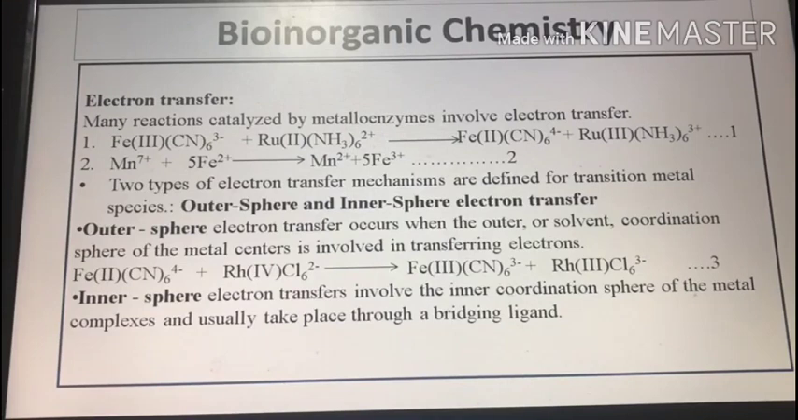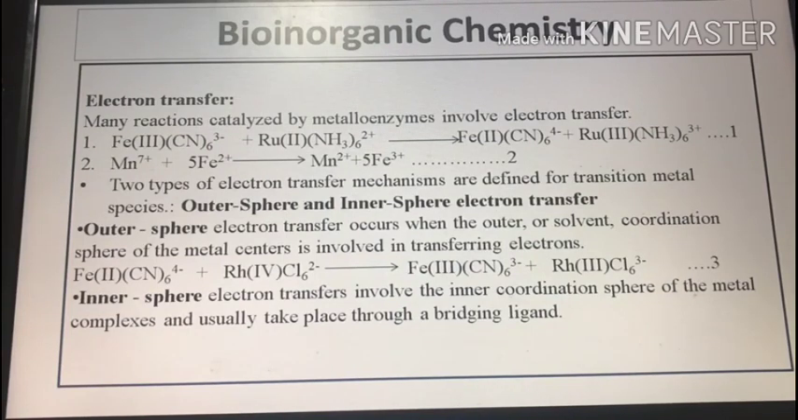Two types of electron transfer mechanisms are defined for transition metal species: outer sphere and inner sphere electron transfer. Outer sphere electron transfer occurs when the outer or solvent coordination sphere of the metal centers is involved in transferring electrons. No recognition of the inner coordination sphere of either reactant takes place during electron transfer. A reaction example is depicted in equation 3.